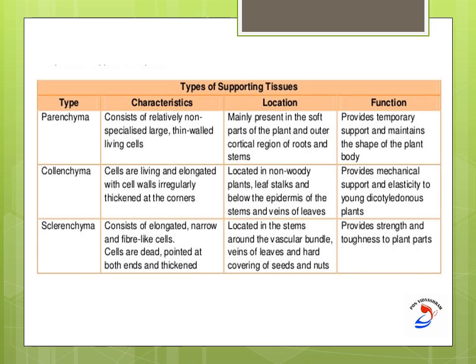The next is the sclerenchyma. They are elongated, narrow, fiber-like cells, and these are mostly dead cells. They are pointed at both ends and thickened. You can see them around the vascular bundles, veins of leaves, and even the hard outer covering of the seeds and shell of nuts. These are because of the presence of sclerenchymatous tissues. They provide roughness and strength to the plant parts.